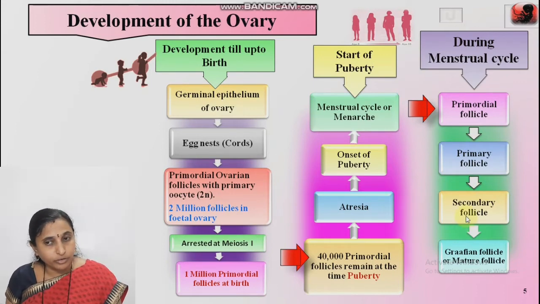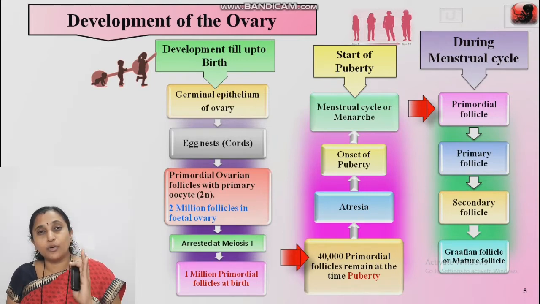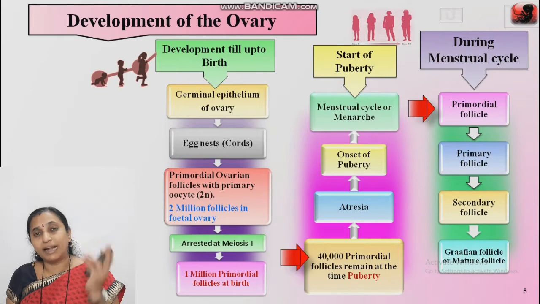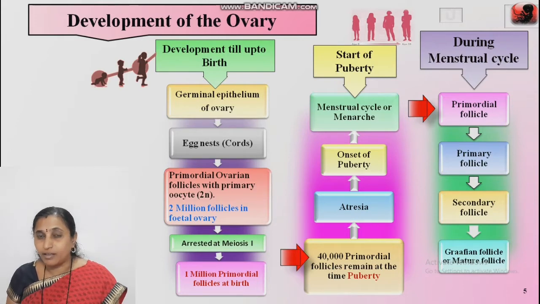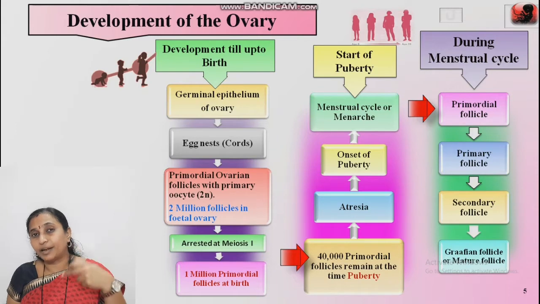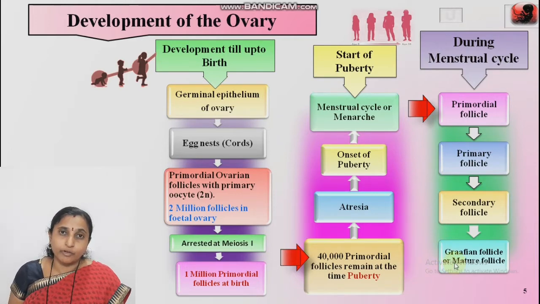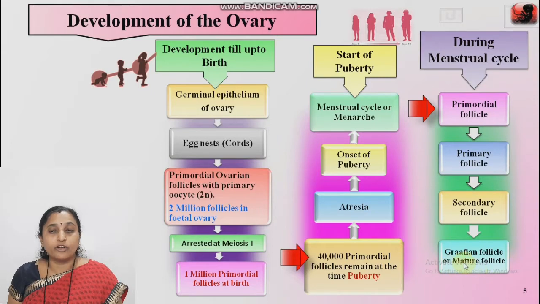Secondary follicle undergoes meiosis 2 and forms the Graafian or mature follicle, but this meiosis 2 is incomplete. Here it also gets arrested, and it gets completed when the released ovum is fertilized with the sperm. At that time the meiosis 2 is completed. Remember, once more I told that meiosis 2 is arrested and it gets completed only when the released ovum is fertilized with the sperm. Okay, till before fertilization, the Graafian follicle or mature follicle which contains the ovum, it is an immature ovum.